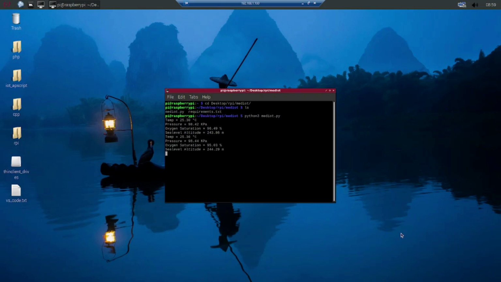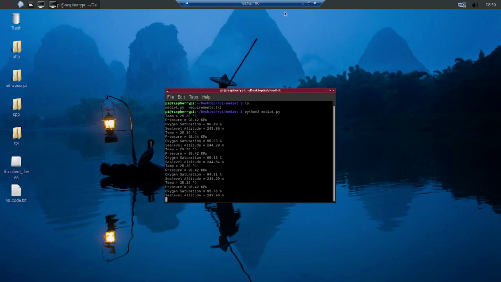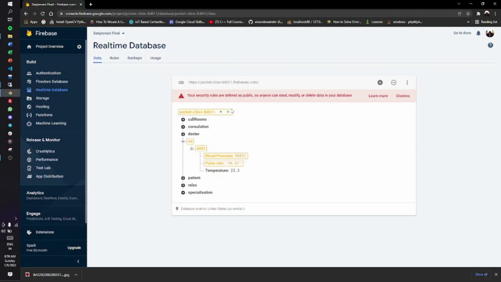So upon execution, you can see the data is being updated onto the Firebase and is being sent to the Firebase database by this Python script. So now let's check the Firebase database. So as we can see, under the IoT, we have device ID 0001, which is the device ID which was shown previously. Here the data is being updated in real time through the data read by the biosensors.